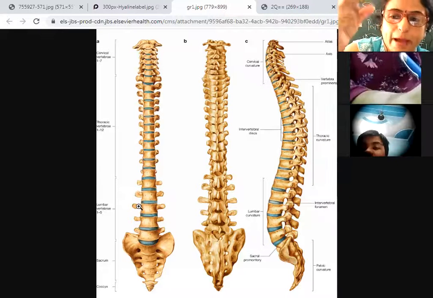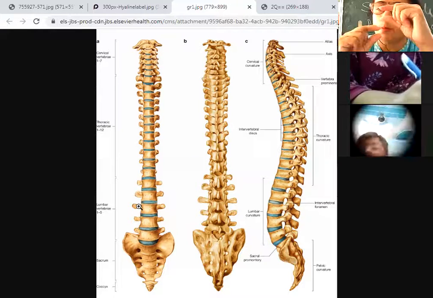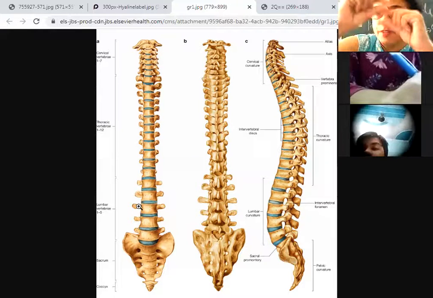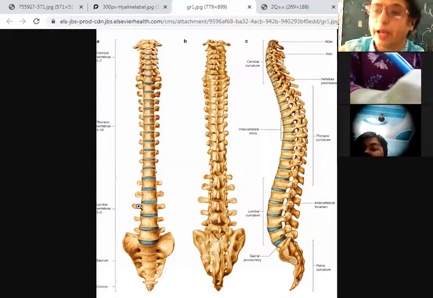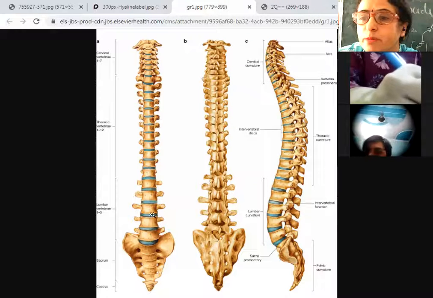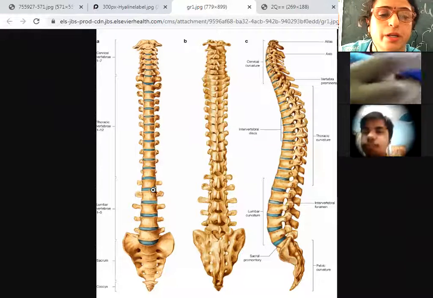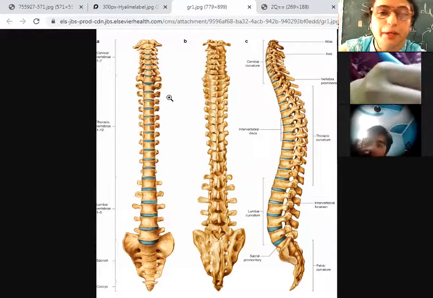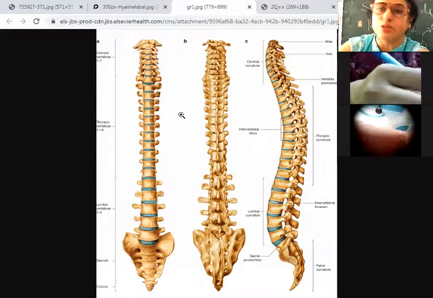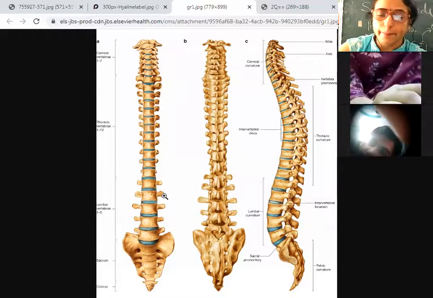I told you that the backbone is not a single bone. It comprises small bones kept one over another, and to join these there is the presence of cartilaginous bone. You can see this is one bone, 2, 3, 4, but how are they joined? They are joined through the cartilage. Is it clear?